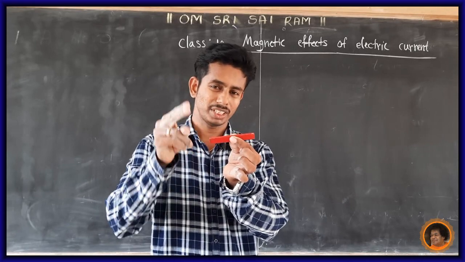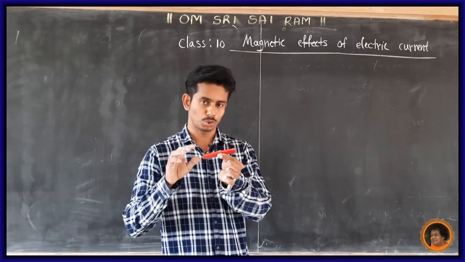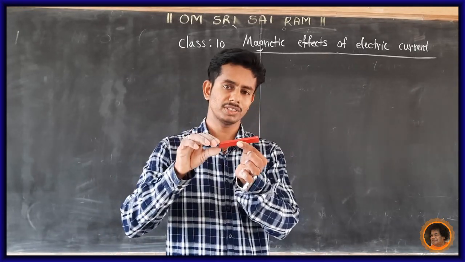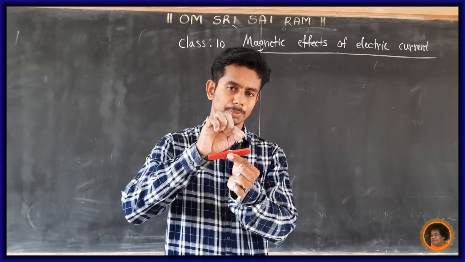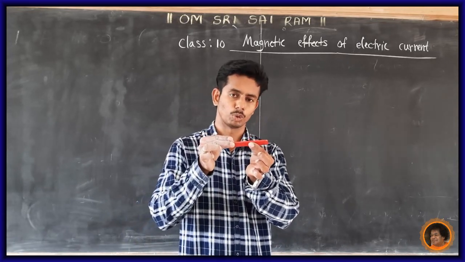So, a magnet means it has two poles. It is a bar magnet. In a bar magnet, how many poles? Two poles. One is north, another one is south. The dotted part, or this portion, is called the north pole and this one is called the south pole.